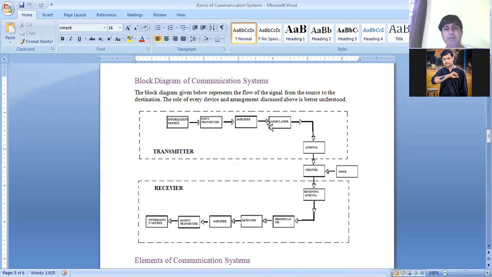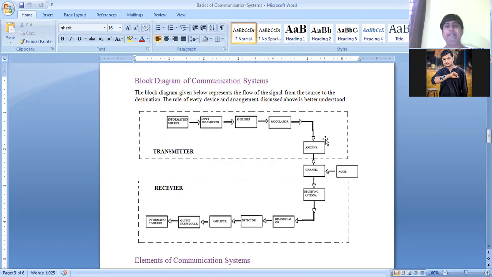But here we have an analog signal, so we have the process of modulation with respect to amplitude modulation, frequency modulation, or phase modulation. Then the modulated wave is transmitted through the antenna.